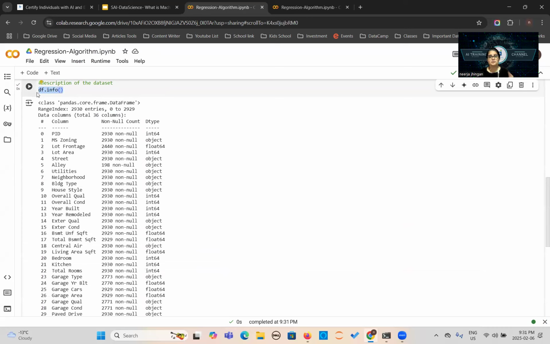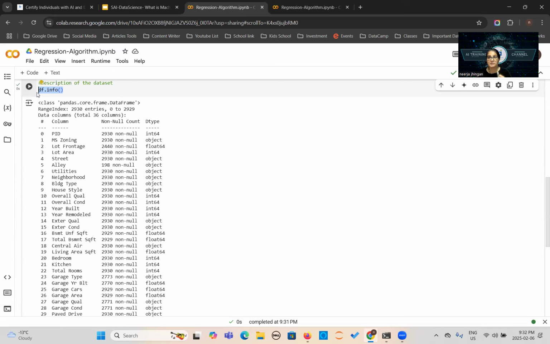Using this, you will also come to know how many missing values there are. Number one. Number two, it will tell you the total number of records in the dataset. Number three, it will show you all the data types of all the features given in the dataset. Okay. So it is doing much work for you with just a single small command.